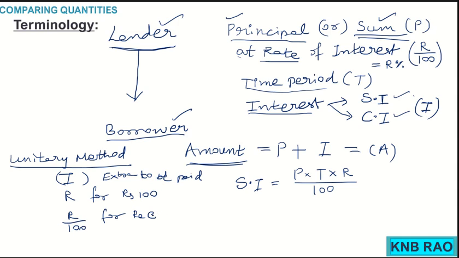Then for rupees P, you have taken principal amount P now. For P rupees, you have to pay R by 100 into P. This is in 1 year.